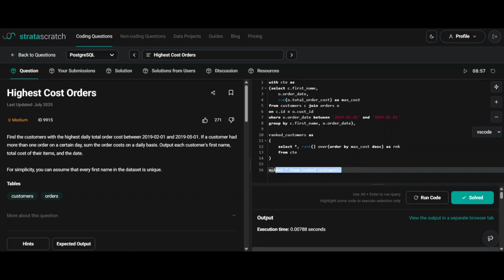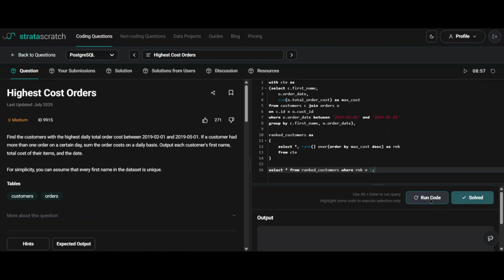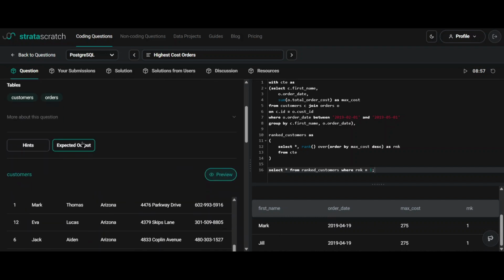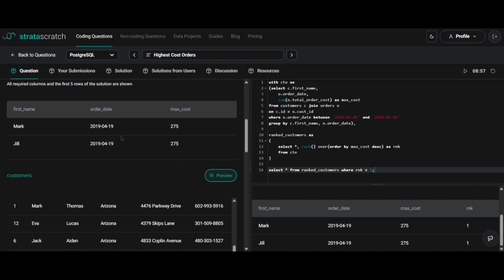So let's modify the last select statement by selecting the customers where rank is equal to 1. So where RNK is equal to 1. This will be the final answer. So you can see that this will be the output and it is same as the expected output.